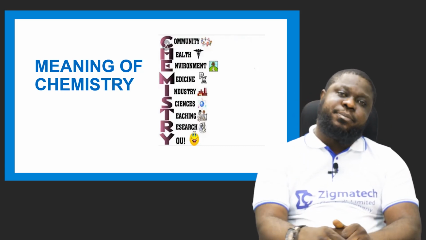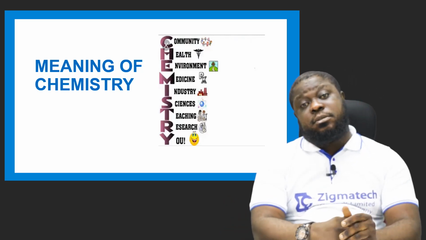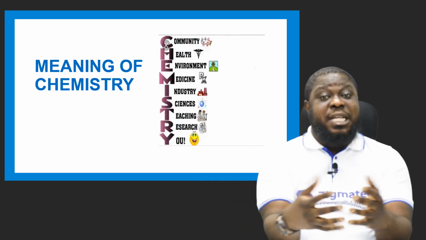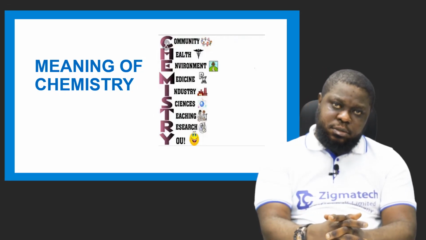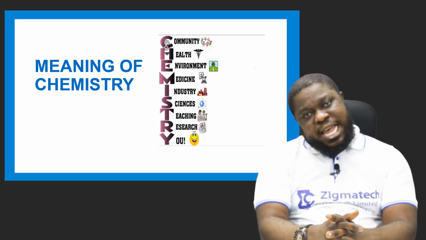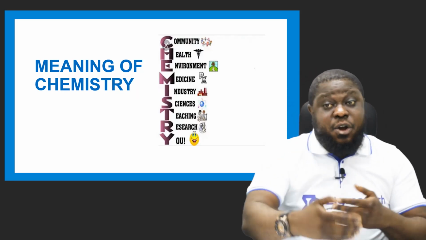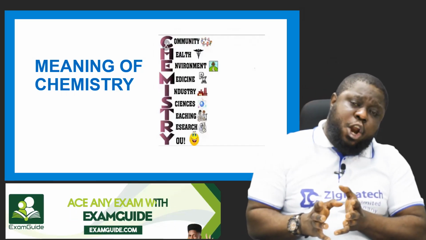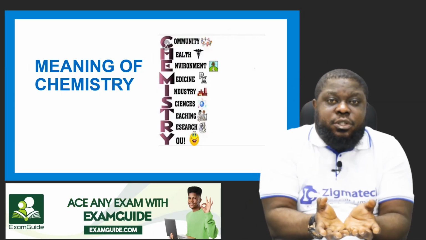Now research. Chemistry exposes you to research. Scientists do research. Those people that are inside the field of science are called scientists. Before they bring out the law, they must do research; they must acquire knowledge.